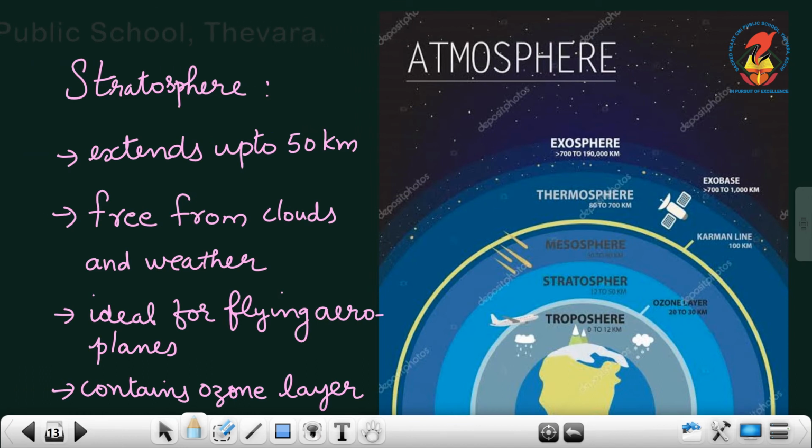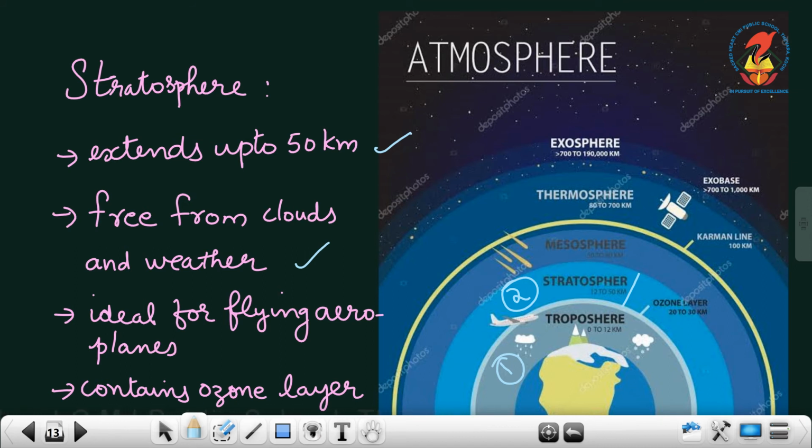Then the next layer is the stratosphere. The second layer is the stratosphere. It is just above the troposphere, children. It extends up to 50 kilometers. This layer is free from clouds and weather phenomena.